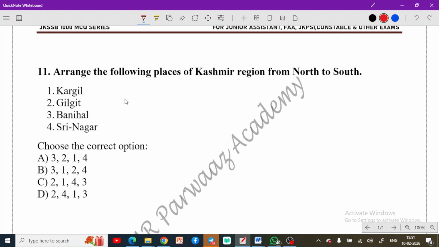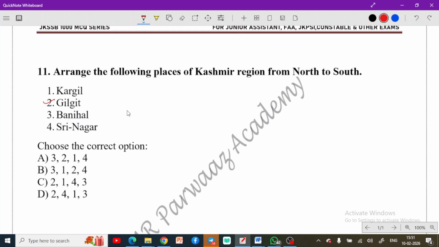Now you know the most important thing here. Which is the most northern city of these cities? Among these cities, the most northern we can say is Gilgit because it lies in POK, and that's the northernmost part of J&K. Okay, so Gilgit here, northernmost point.